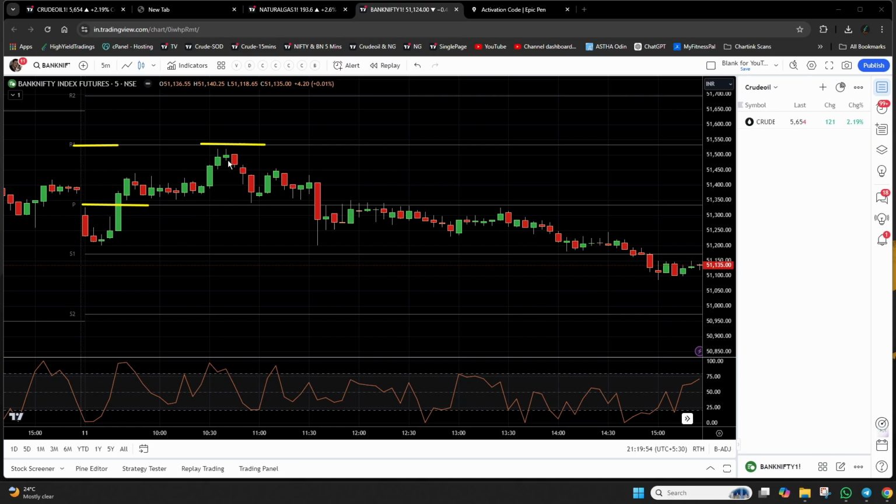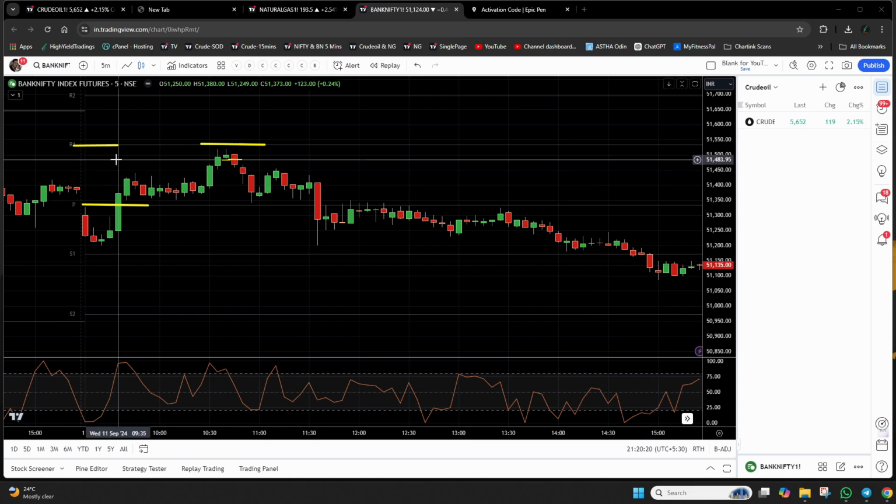You will initiate the sell trade at the low of this green candle. It's here. I hope this is clear. When the low of this green candle is breached by this red candle, that is where you initiate your sell trade. So what is the price at that point?